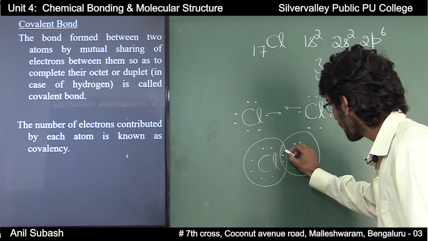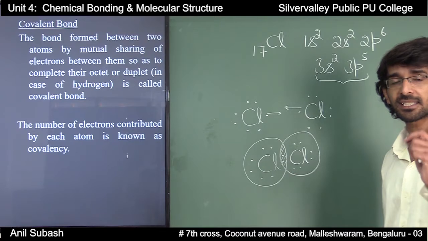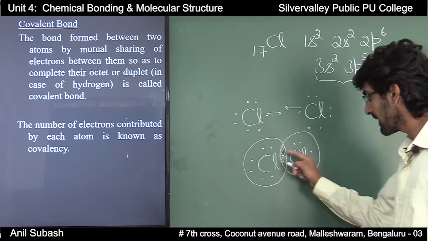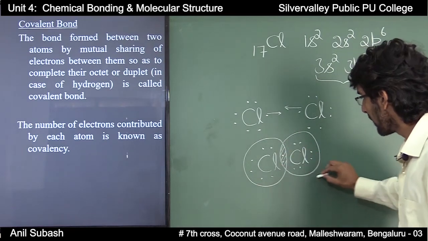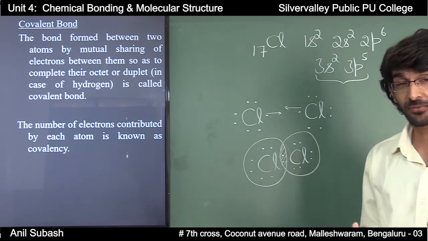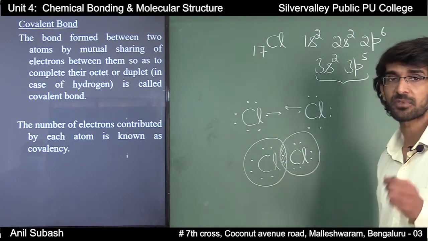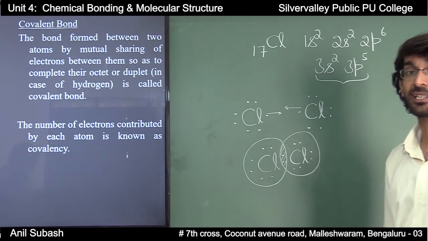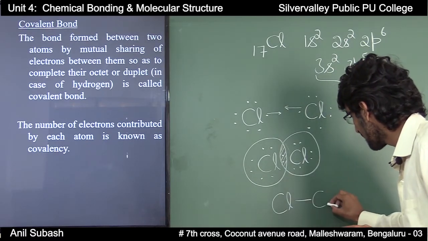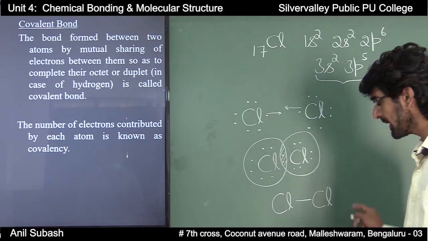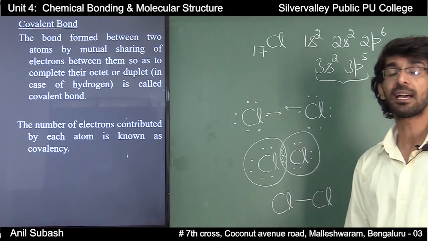Since 1 pair of electrons is shared, there exists a single covalent bond between both chlorine atoms, and you can observe here that the octet of both chlorine atoms is satisfied. That is, in the chlorine molecule, both chlorine atoms will have 8 electrons in their valence shell, and since there is a single covalent bond, it is represented by a single line between the two chlorine atoms.